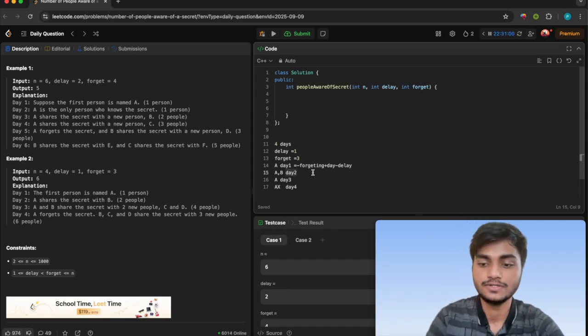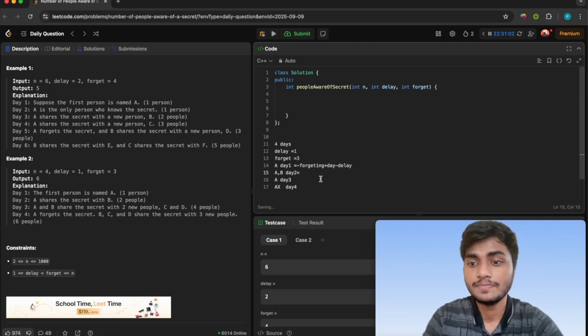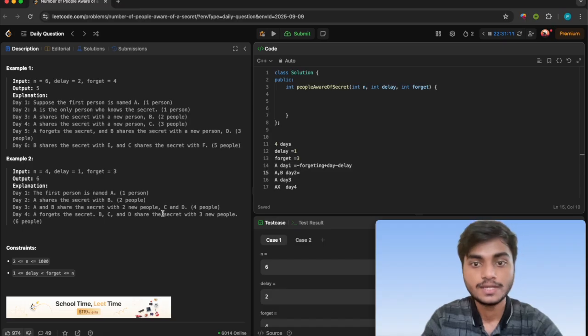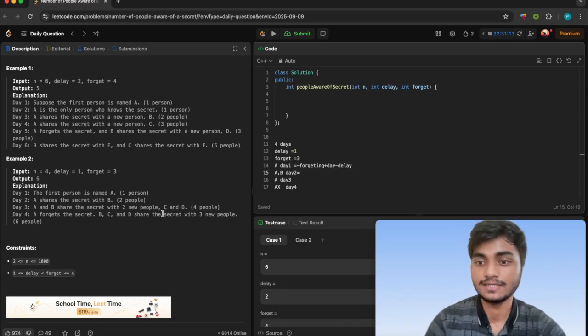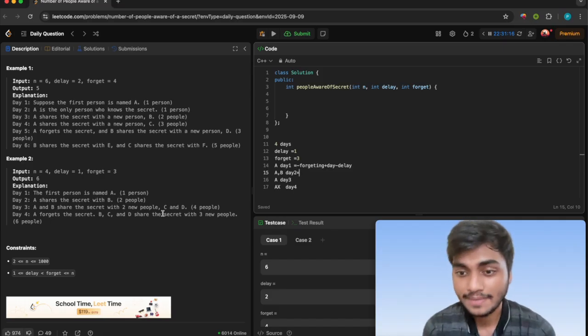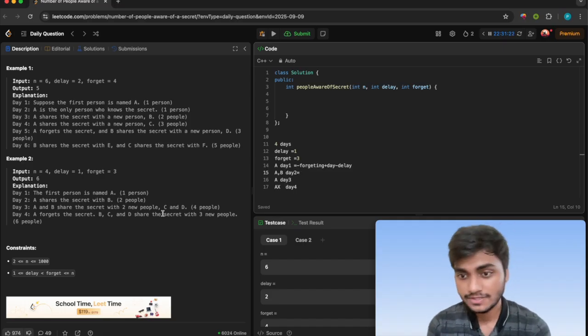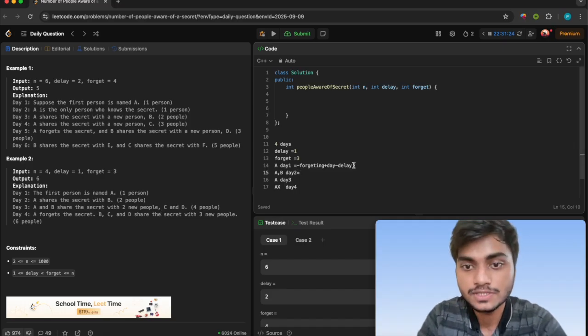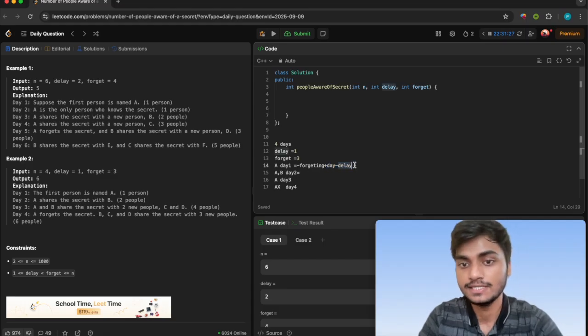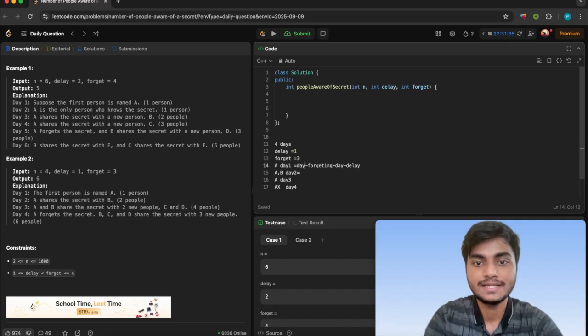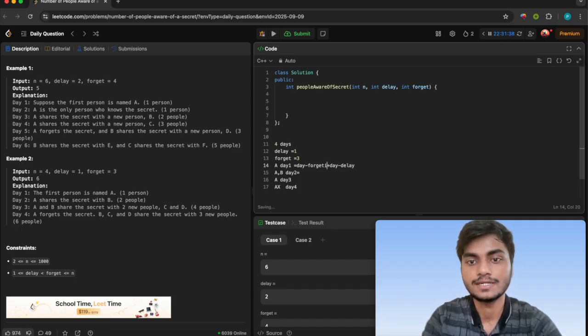If I consider day 2, how many people are getting introduced to the secret? Day 2 minus delay 1 is day 1. The people who were available on day 1 are going to introduce the next set of people. So those persons will be day minus delay, and the persons who are going to forget are day minus forget.